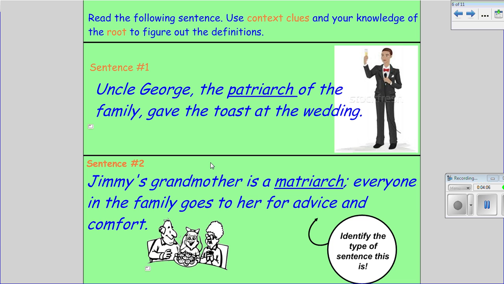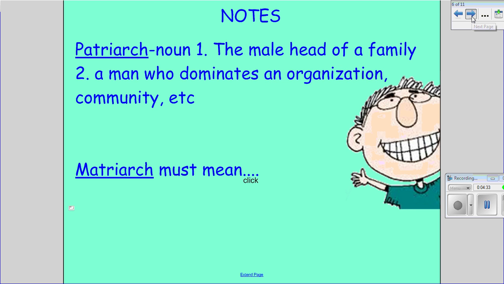What I would now like for you to do on the loose leaf piece of paper is to write down sentence 2 and to explain to me what type of sentence this is. Is it a simple sentence? Is it a compound sentence? Or is it a complex sentence? Please identify and explain this sentence. Once you have done this, please restart the video.